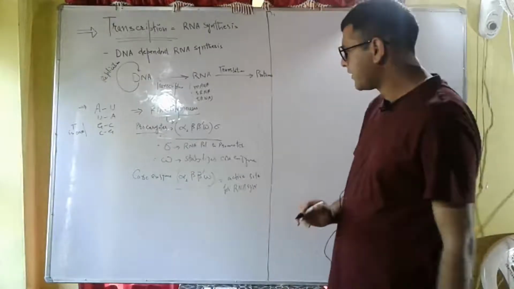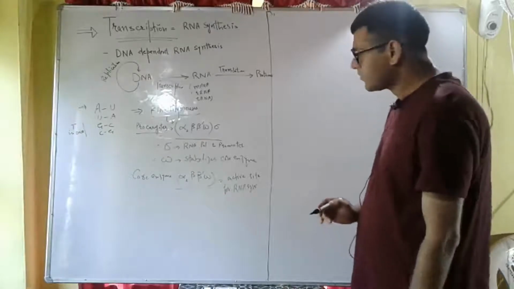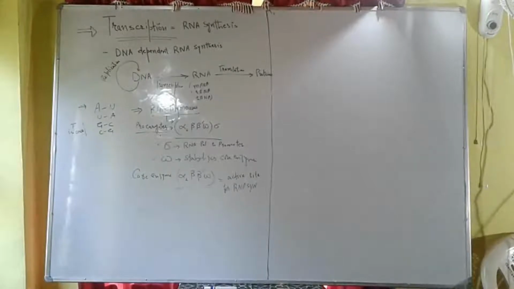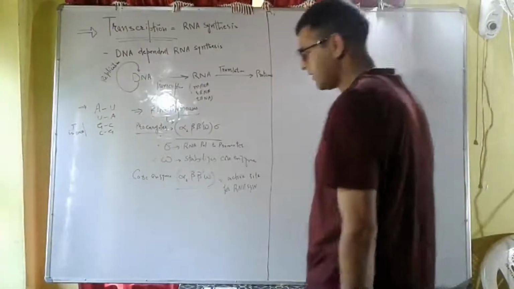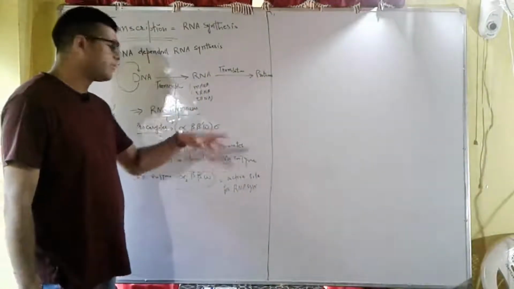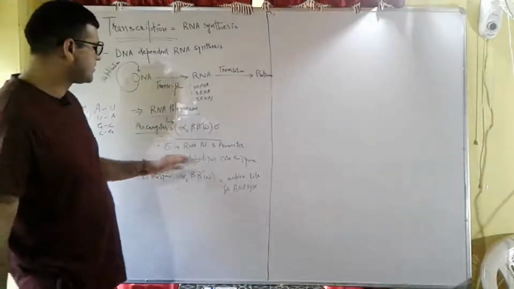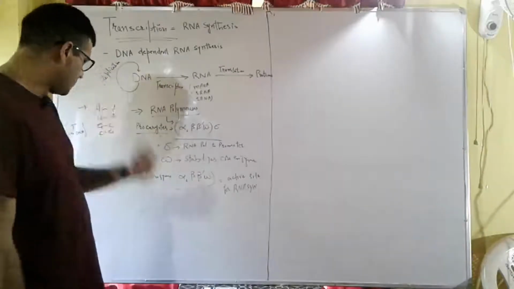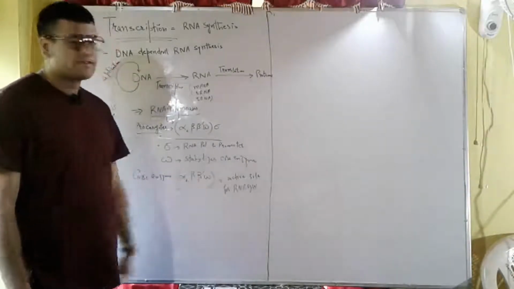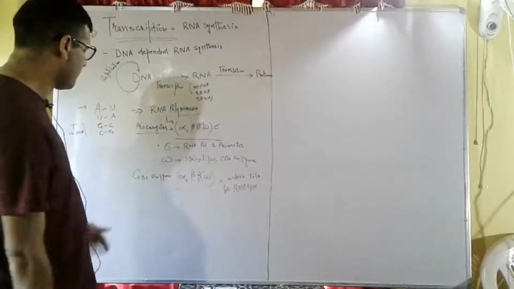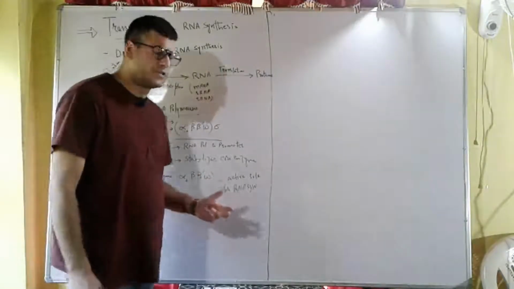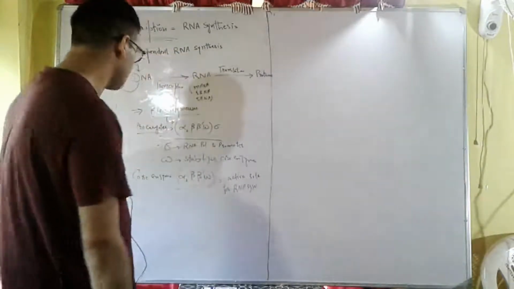So in prokaryotes, RNA polymerase is represented by alpha two, beta, beta dash, omega, sigma. The sigma factor helps in loading the RNA polymerase to the promoter, and omega stabilizes the core enzyme. The core enzyme is the active site which is actively engaged in RNA synthesis.